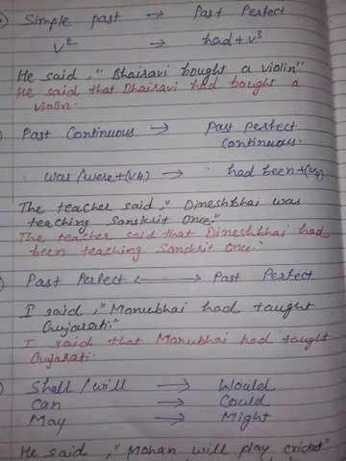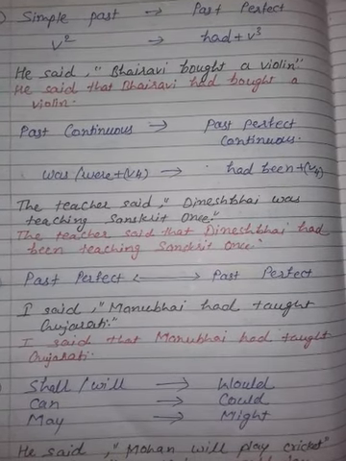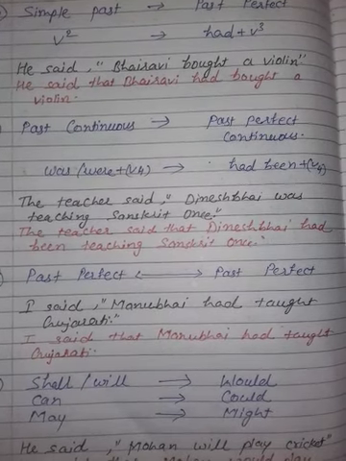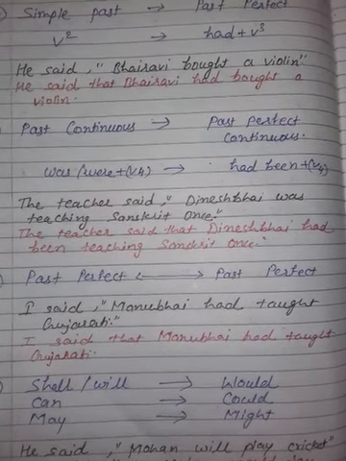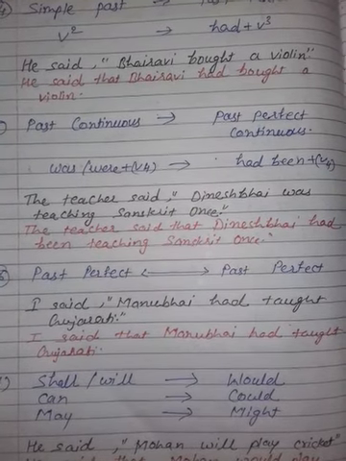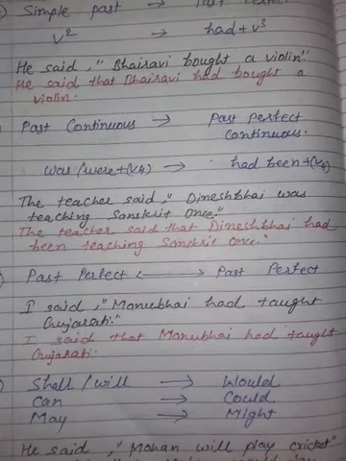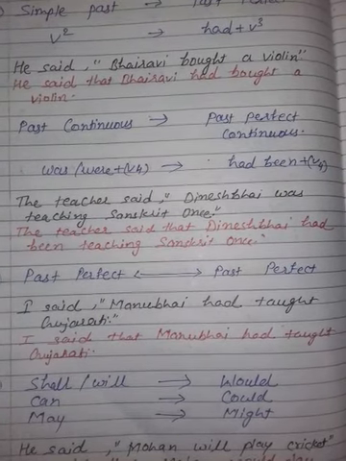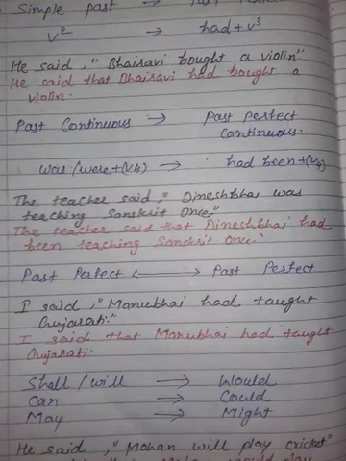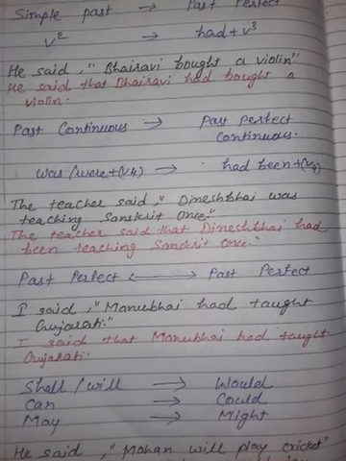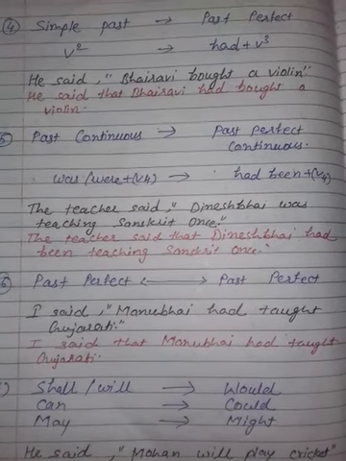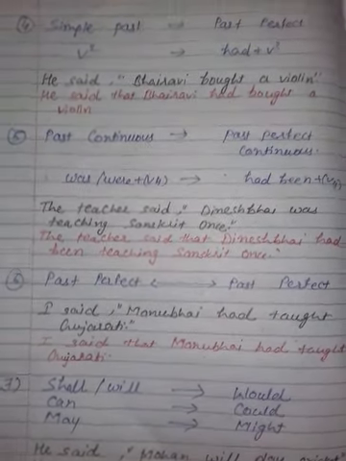He said, "Bhairavi bought a violin." Now we change it into indirect speech. He said, and we remove the quotation mark and add "that". He said that Bhairavi bought, which is the second form of buy, changes here into had plus V3. "Bought" changes into "had bought a violin".